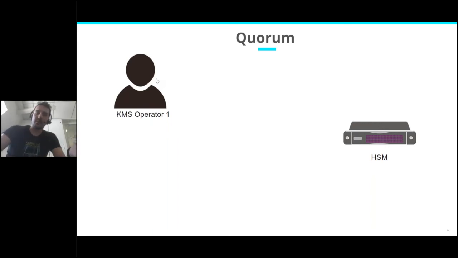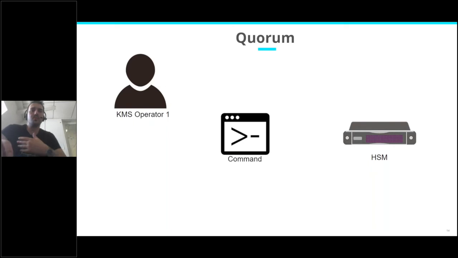So let's say KMS operator 1 wants to throw some command at an HSM. The first thing the KMS operator will need to do is to sign the command so that the HSM can verify with its domain that the command indeed comes from an authorized operator.